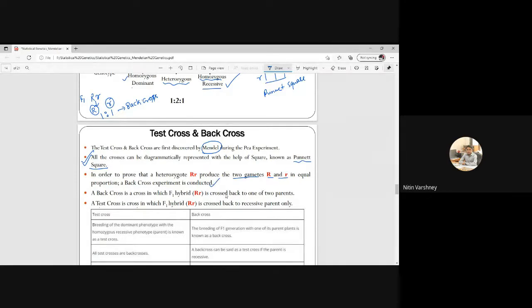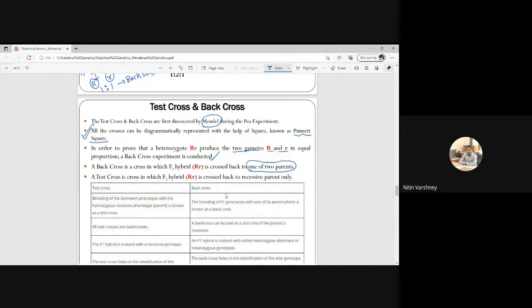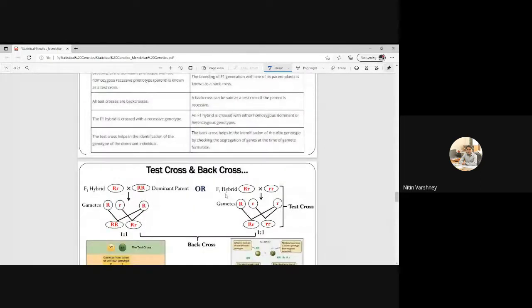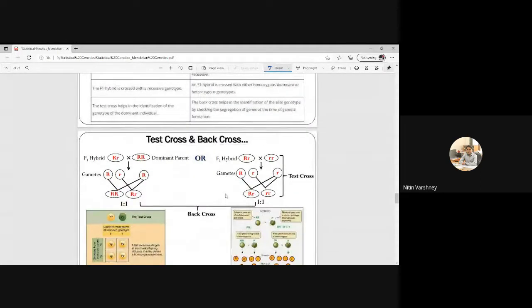So what is a back cross? A back cross is a cross in which the F1 hybrid is crossed back to one of its parents, one of the two parents. So one of the two parents can be of two types. Here, see, this is the F1 hybrid, capital R small r, and if I am doing the cross with the dominant parent, earlier I told you that these are the parents, if I am taking one parent as capital R capital R, this will be the cross.